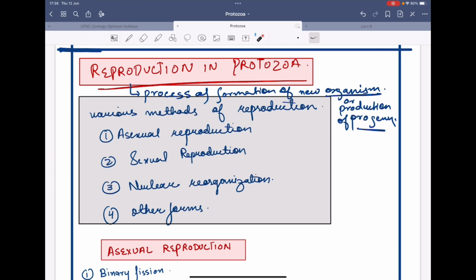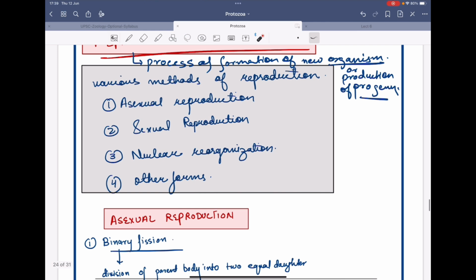First one is asexual reproduction. Asexual reproduction has different types. We will study them in detail. Then we have sexual reproduction. Then we have nuclear reorganization, and there are certain other forms of reproduction. Primarily, we will be discussing asexual reproduction and sexual reproduction and the types further.